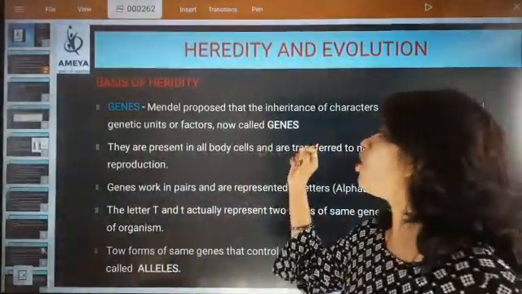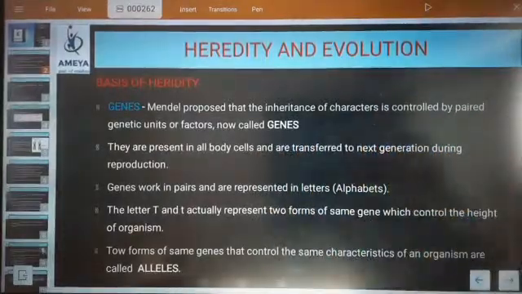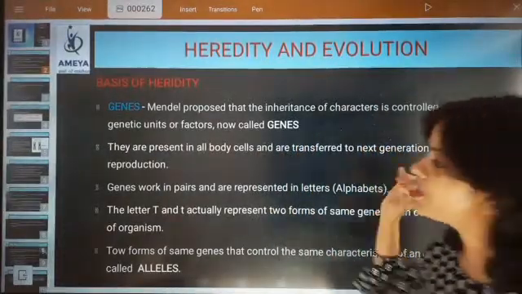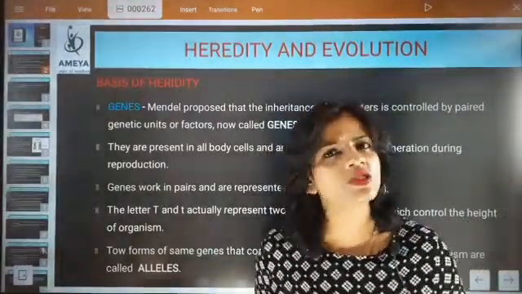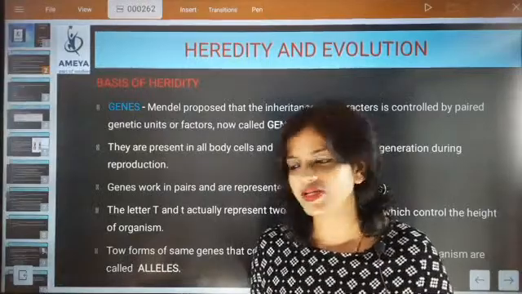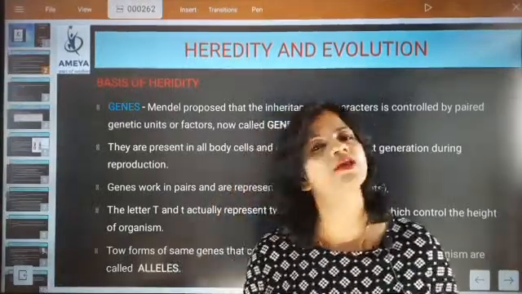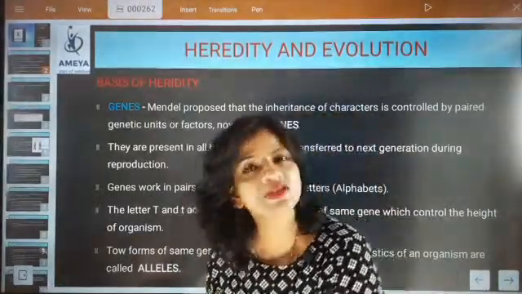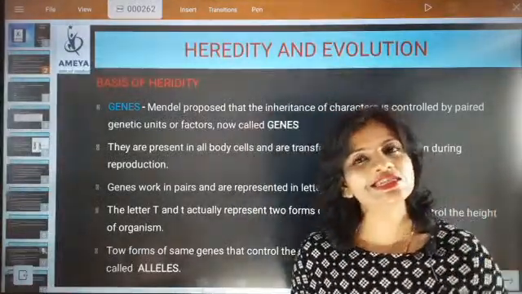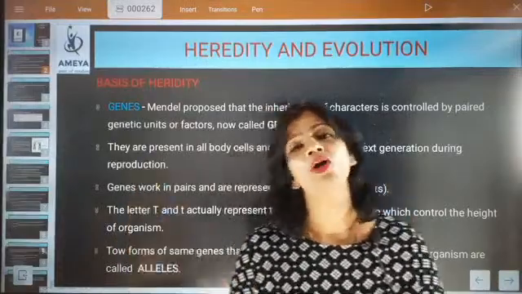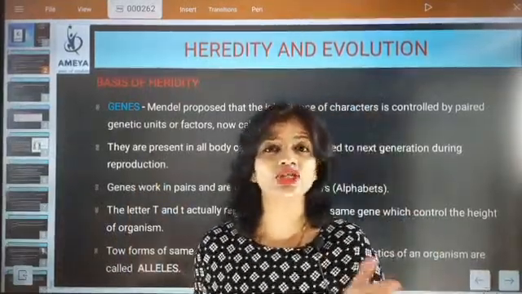They are present in all body cells and are transferred to the next generation during reproduction. Another important point is, where are these genes present? Are genes only present in reproductive cells or germ cells, or are they present in the full body cells, somatic cells and germ cells?